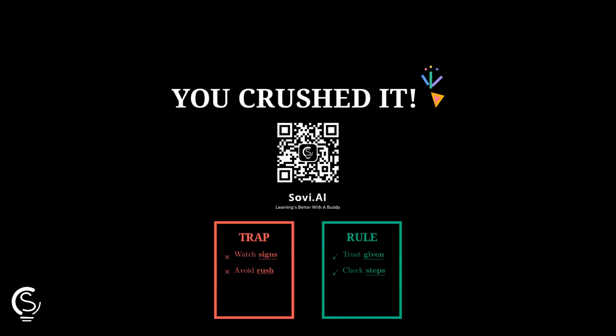Trap: rushing past real versus nominal. Rule: trust the wording and check which measure removes inflation before choosing.